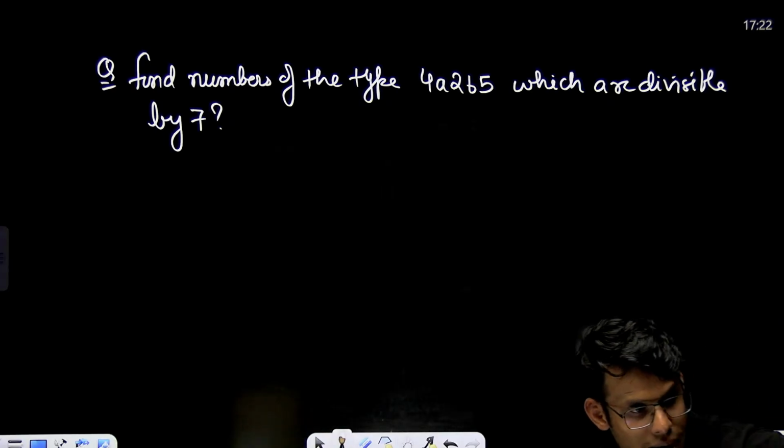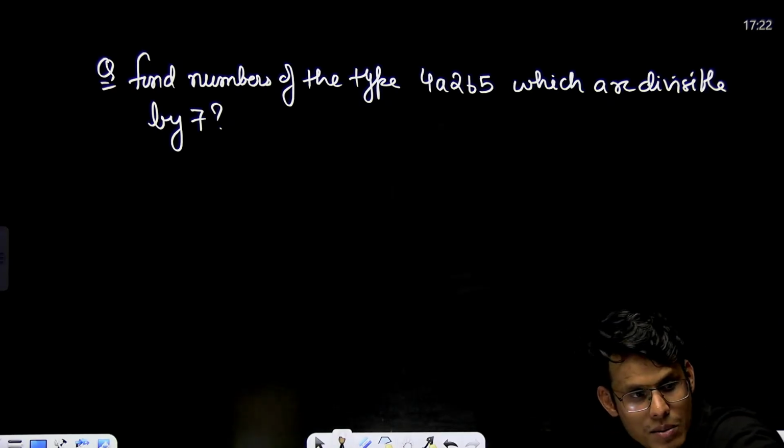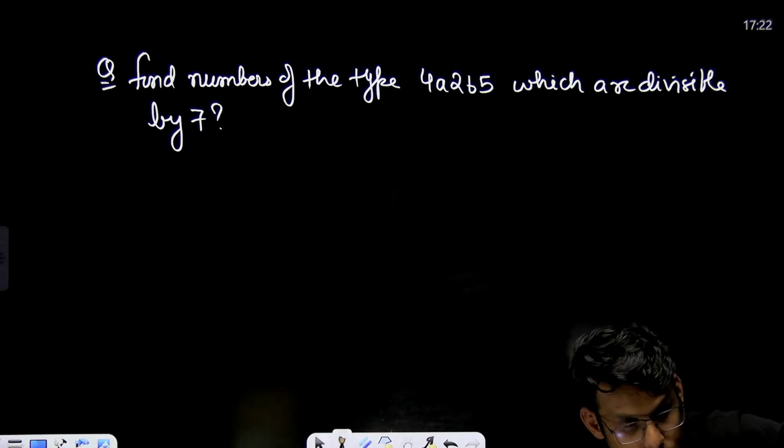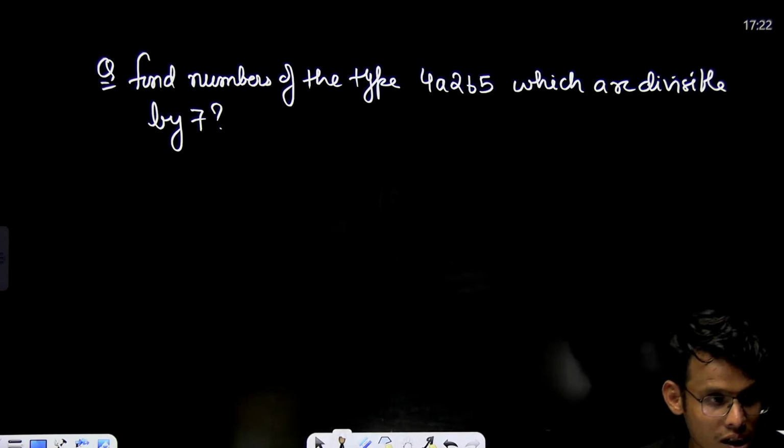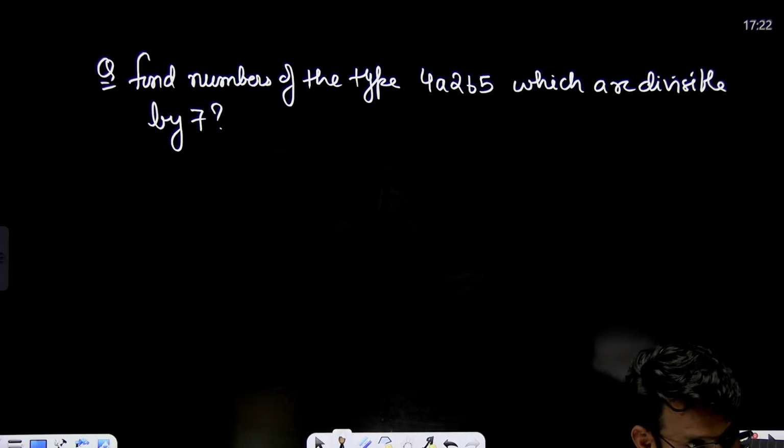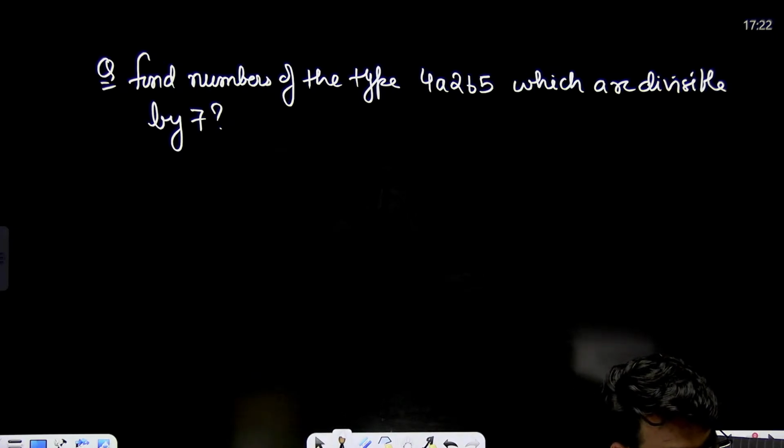A plus B minus 11 is divisible by 7, or either 0. By breaking the number. Very good. I don't think it is an easy problem. I don't believe that it is an easy problem.